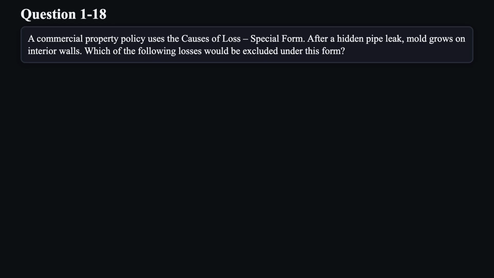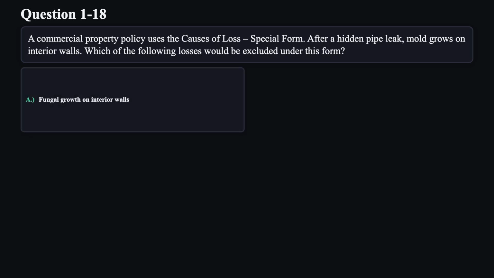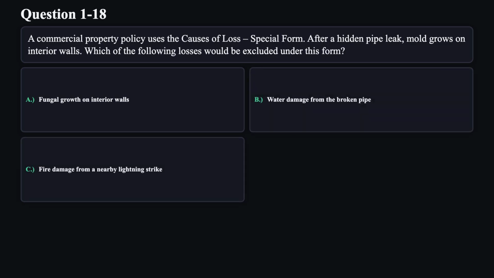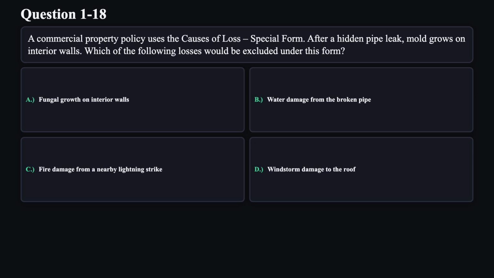Question 18. A commercial property policy uses the causes of loss special form. After a hidden pipe leak, mold grows on interior walls. Which of the following losses would be excluded under this form? A. Fungal growth on interior walls. B. Water damage from the broken pipe. C. Fire damage from a nearby lightning strike. D. Windstorm damage to the roof.